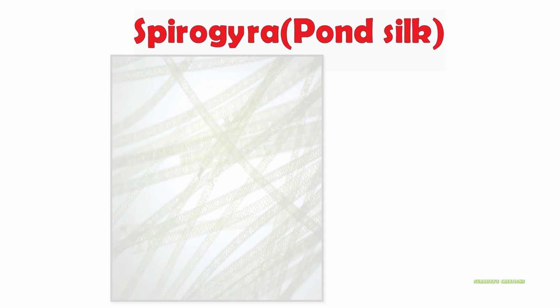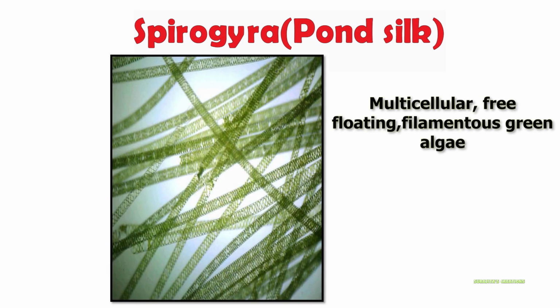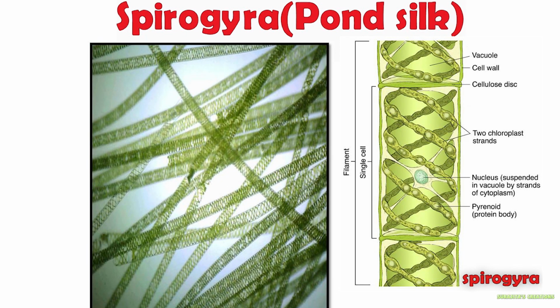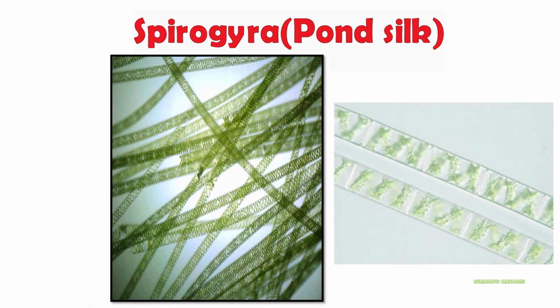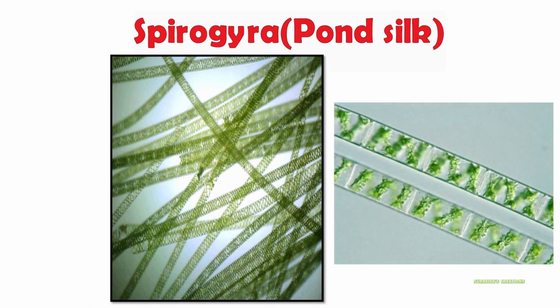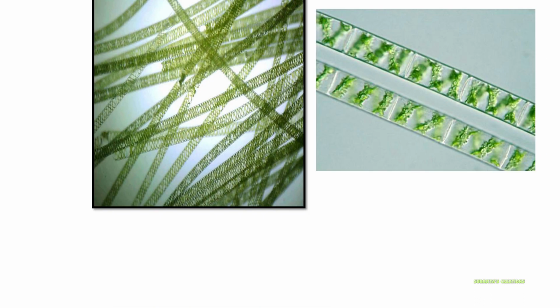Commonly it is known as pond silk. Spirogyra is a multicellular, free-floating, filamentous green algae. Filamentous body contains ribbon-shaped chloroplasts arranged in a spiral manner inside the cells. Cell wall consists of pectin and cellulose. A single cell contains the strands of chloroplasts, nucleus and the protein body which is known as pyrenoid,